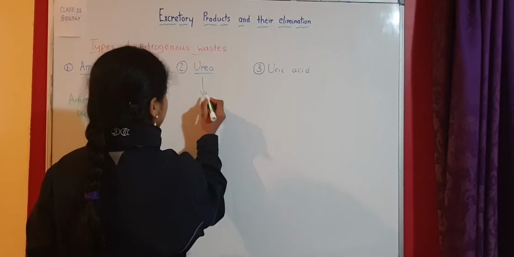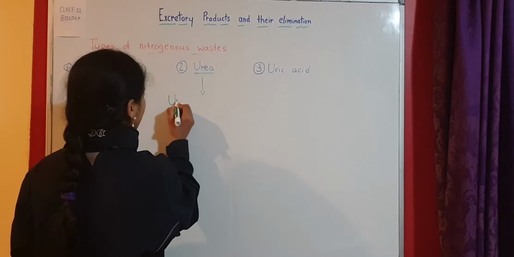They have a special term: they are called ammonotelic. This is very important. Ammonia producing or ammonia excreting organisms are known as ammonotelic, as the name suggests. Coming to urea, the organisms which excrete urea are called ureotelic.